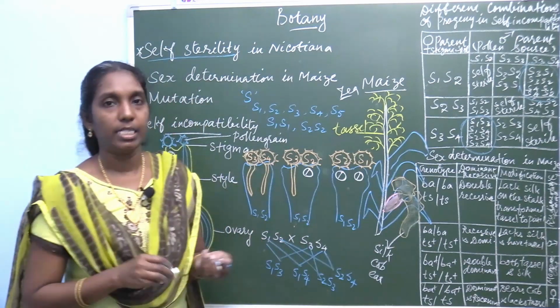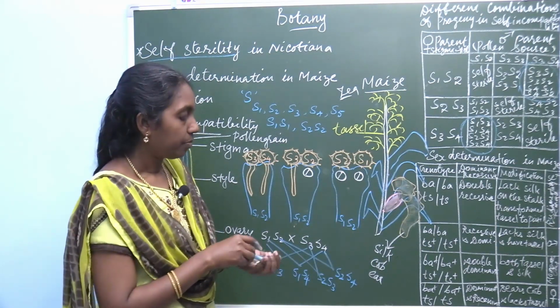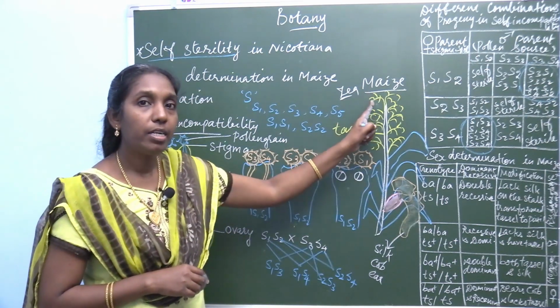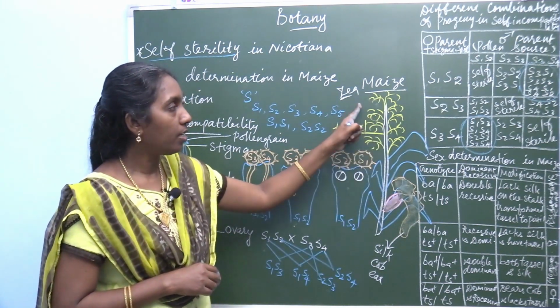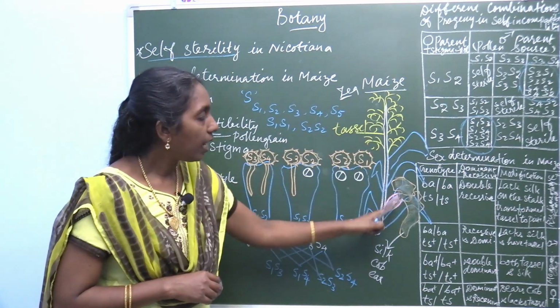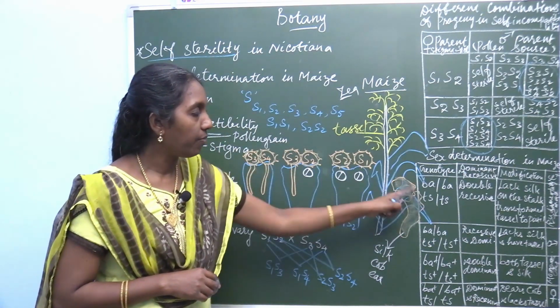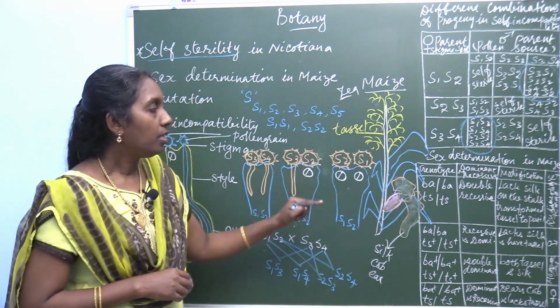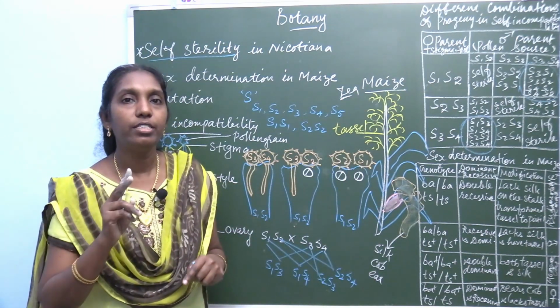Zea mays. In Zea mays, the terminal region develops the male flower, and the lateral side develops the female flower. This is the female flower, a monoecious plant. Here there are two different genotypes.